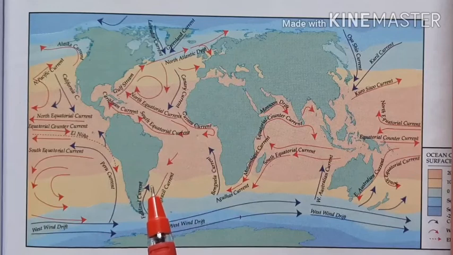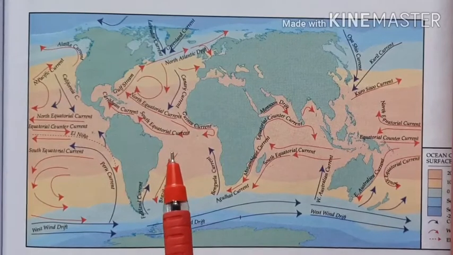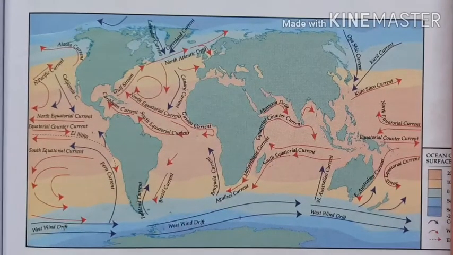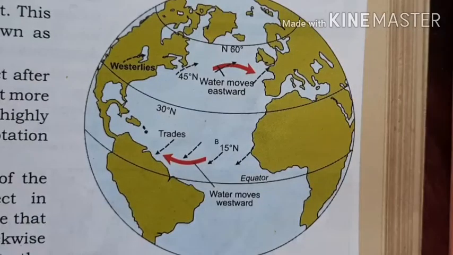But more than that, we have learned the movement of objects, maybe ocean water or the wind, is influenced by the rotation of the earth. That means Coriolis force. Due to the Coriolis force, what happens?